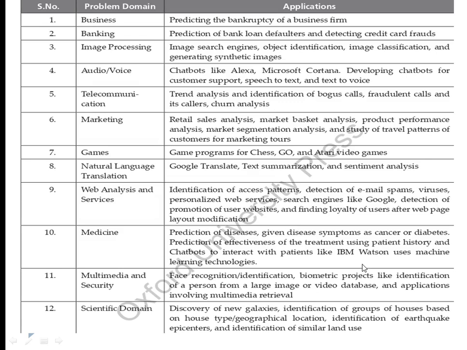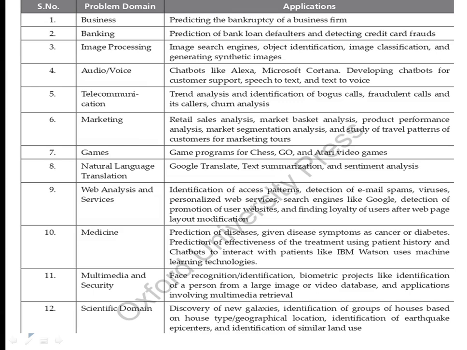And then diseases. If you as a student want to implement a project in the medical field, there is a lot of scope for implementing your machine learning algorithm there: any kind of prediction of diseases based upon the symptoms, whether it is cancerous or diabetes, or taking the patient history and suggesting what kind of treatments are good. Chatbots to interact with patients, like IBM Watson, a chatbot which, based upon the symptoms, suggests what can be done. That is also using machine learning algorithms.